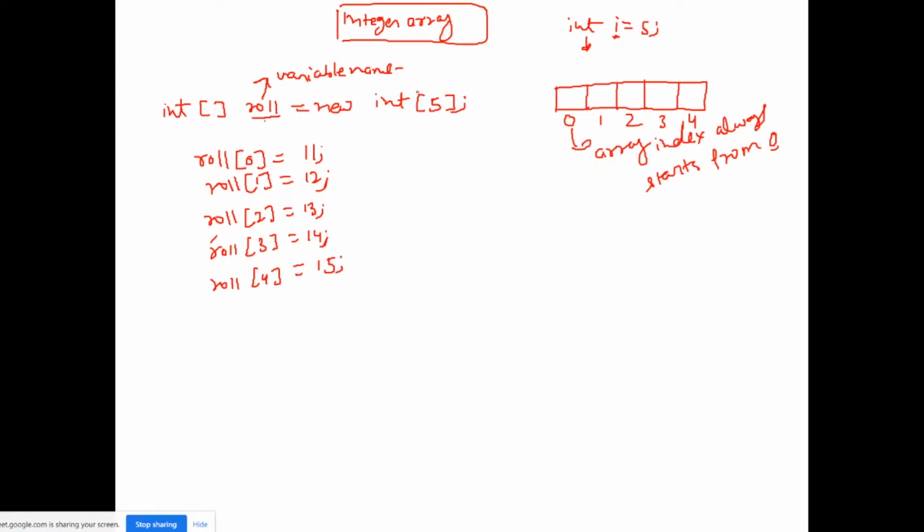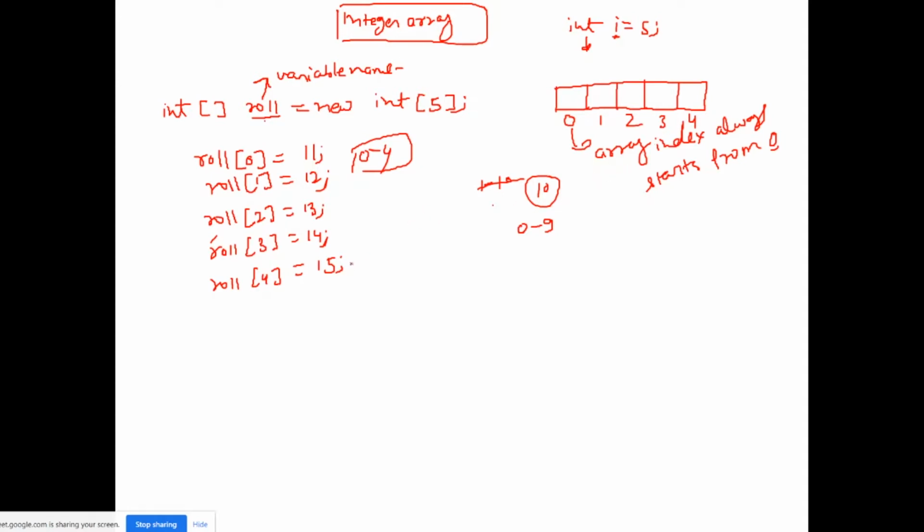What you can see is, we have defined an array of size 5, so there will be 5 elements, but starting from 0 to 4: 0, 1, 2, 3, 4. So 5 indexes and index values from 0 to 4. Similarly, if we define an array of size 10, the indexes will be 0 to 9. So remember this point, array index always starts from 0.